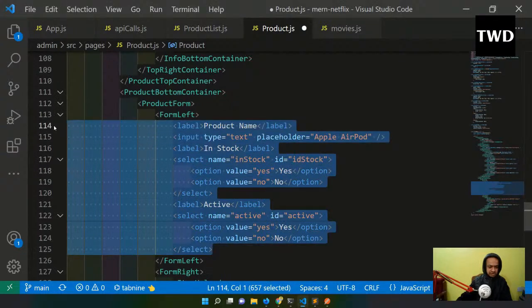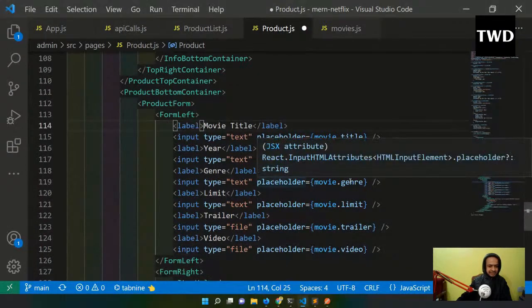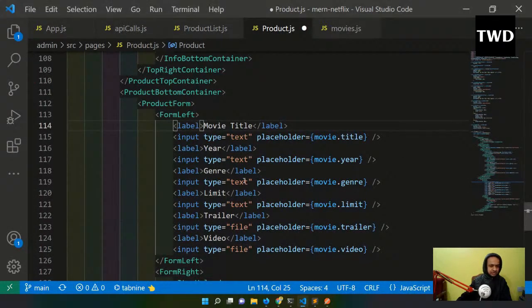I don't want all these things like this. So this form now will have something like this, a label of movie title, and then the input of all these things, year, genre, video, all these things I'll have. Okay, so I'm having a field for all of them.